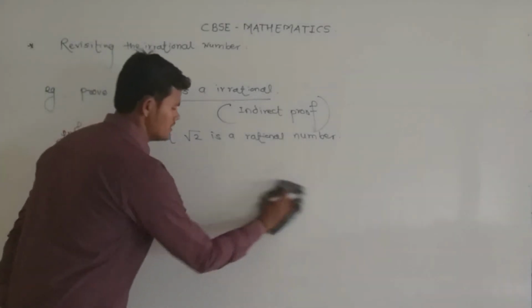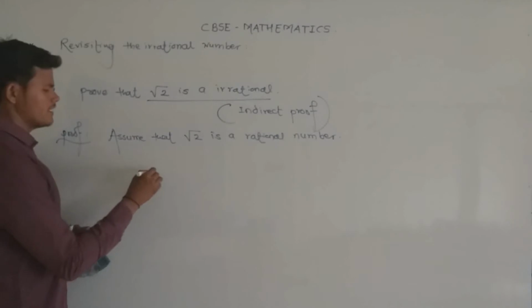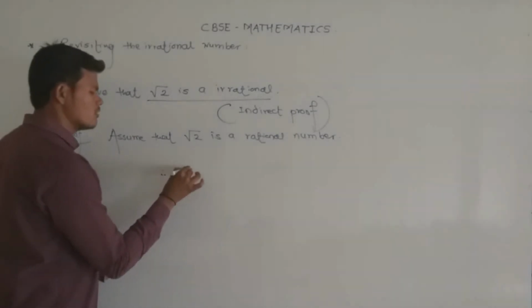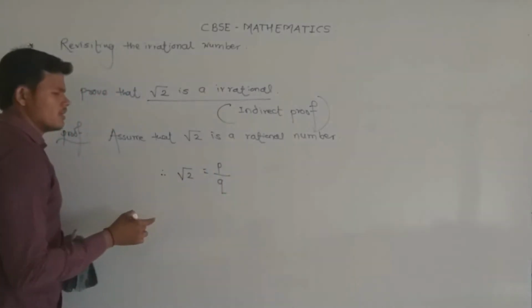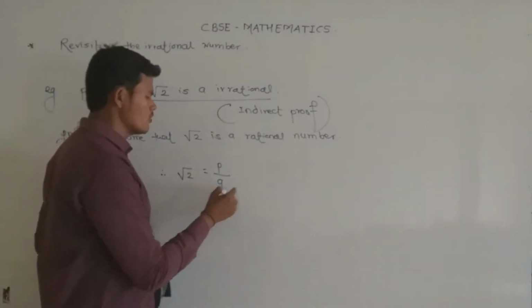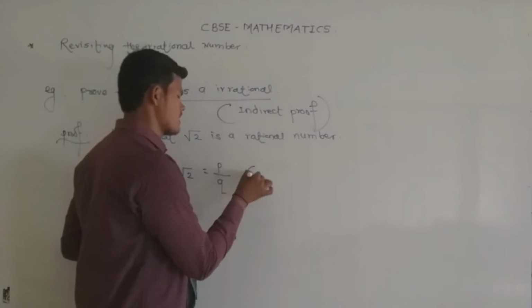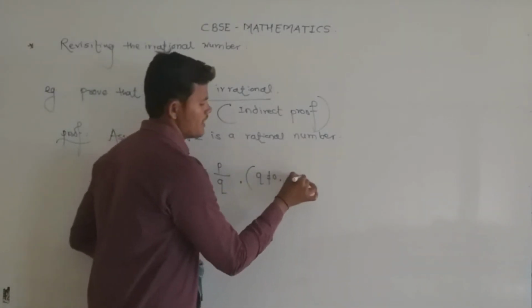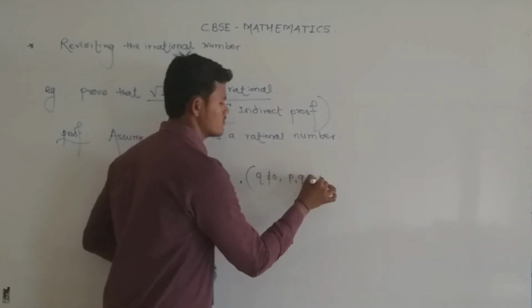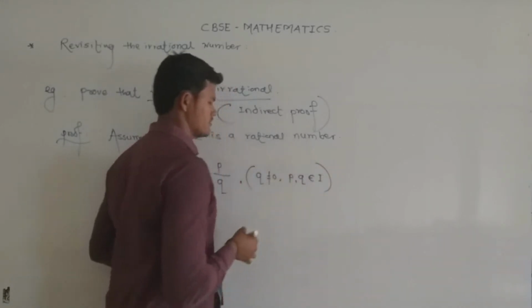So write down in mathematical form: under root 2 is a rational number. A rational number is in the form of P by Q, where Q is not equal to 0, and P and Q both belong to the integers.